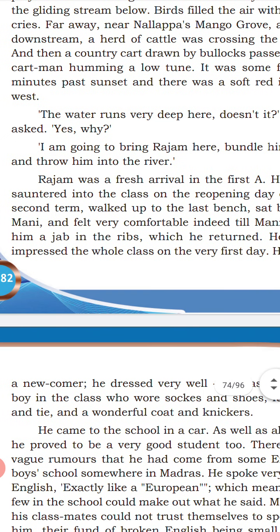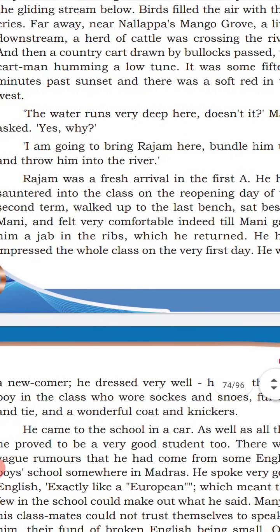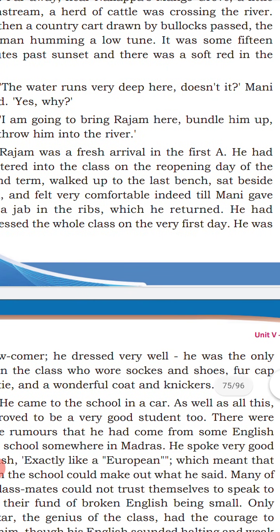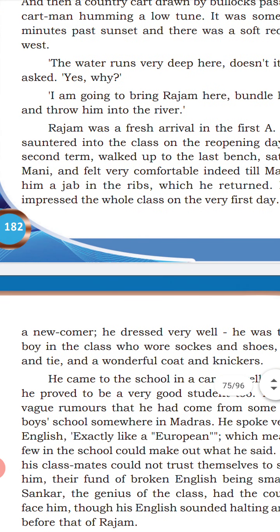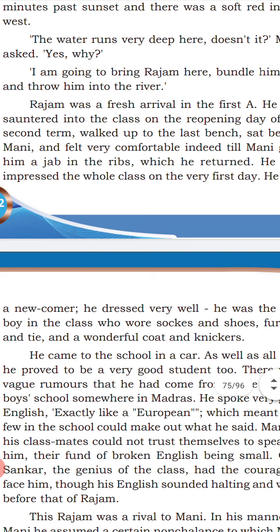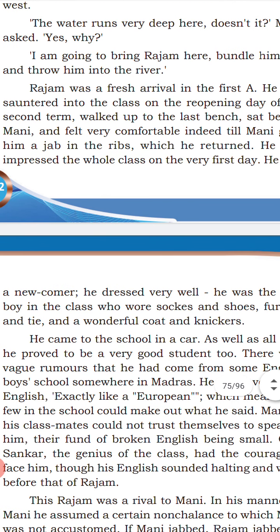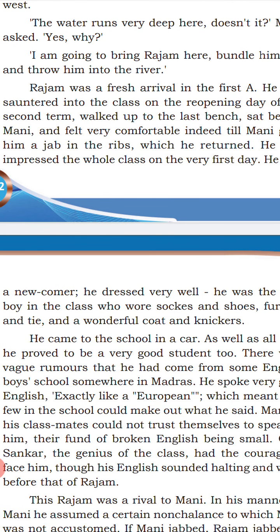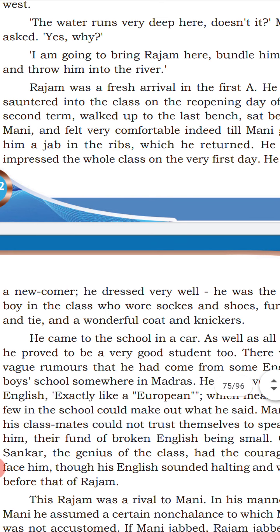He was a newcomer. She dressed very well, who? Rajam. He was the only boy in the class who wore socks and shoes. No other students in the school or class used socks and shoes, but Rajam, the newcomer, used socks and shoes.